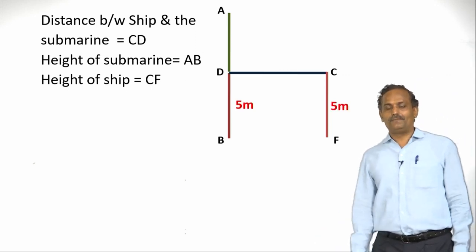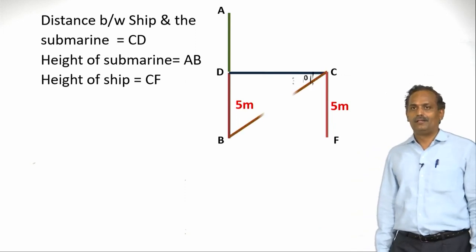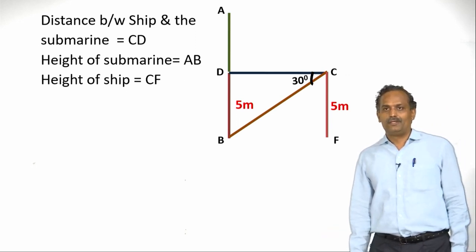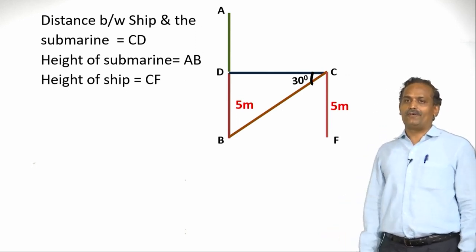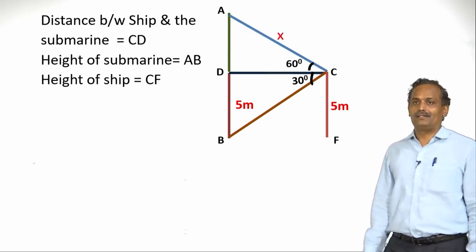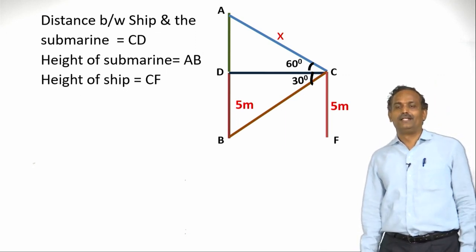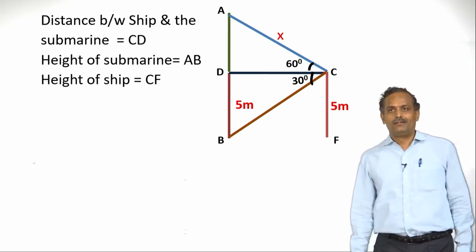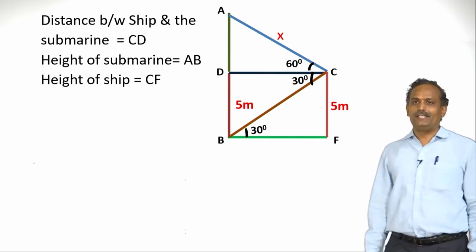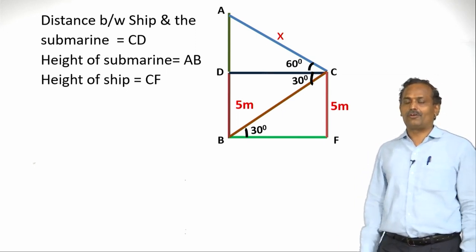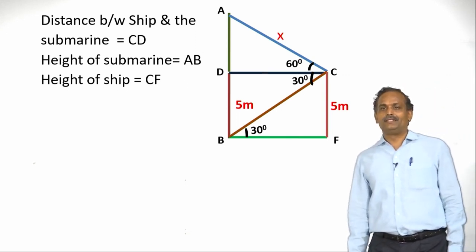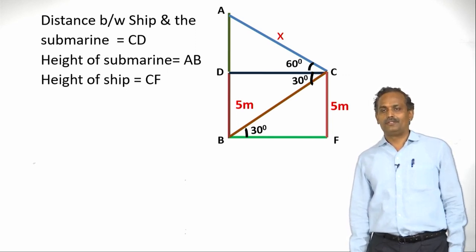First of all, he is observing the bottom of the submarine. If he is observing the bottom from the ship, he has got 30 degrees as the angle of depression. Again he is observing the top of the submarine, we get the angle of elevation, it is 60 degrees here. Now we will complete the diagram by drawing BF parallel to CD, thereby we get alternate angles. Which are alternate angles here? Yes, you are right, DCB and CBF, they are alternate angles, they are equal.